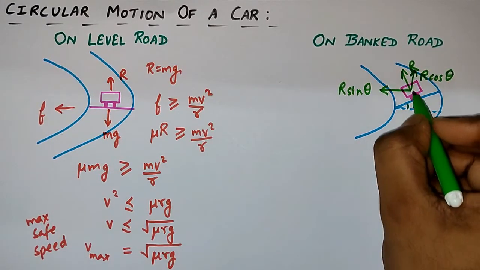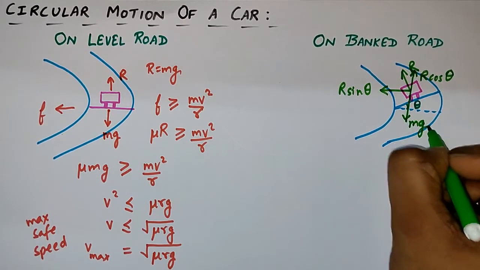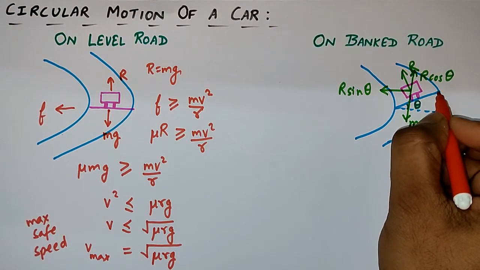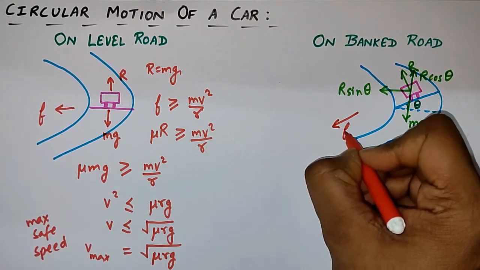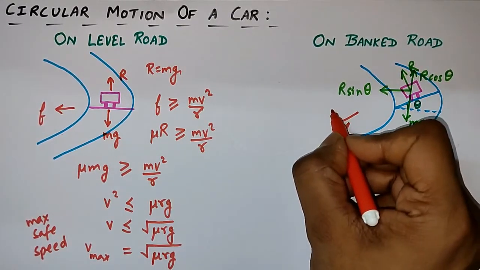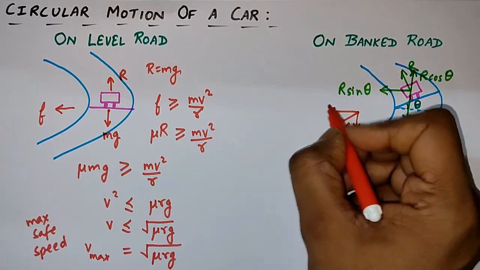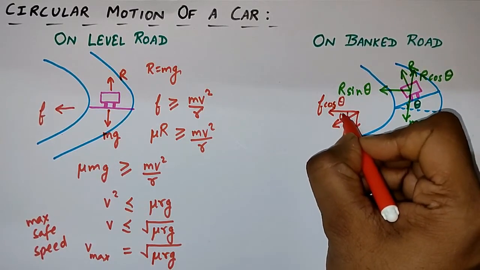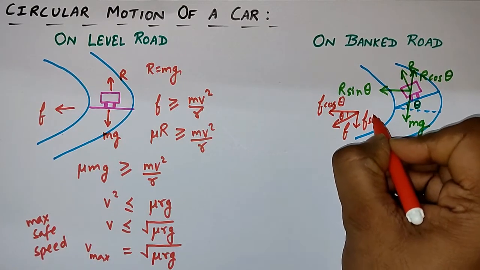mg will be acting towards the earth directly, so this portion will be equal to mg. Now what about friction? Friction is again acting inwards, but the surface is tilted, so friction will be acting like this, small f. Now again making the components of the friction, this component will be f cos theta, as this angle will be theta according to geometry, and this one will be f sin theta.